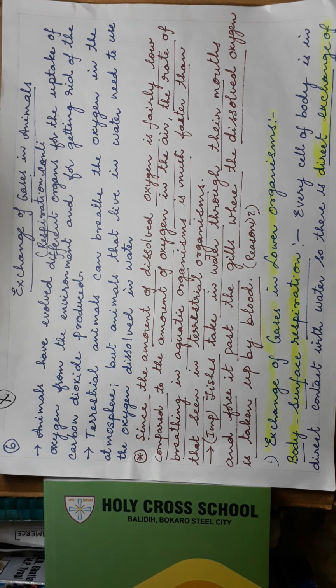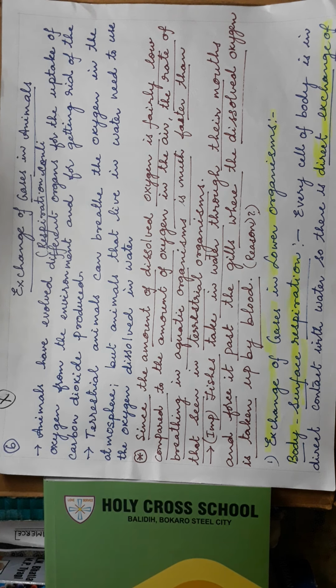Okay, now let us see the exchange of gases in lower organisms. First of all, unicellular organisms. Lower means, whatever classification you studied in the 9th class, all the invertebrates. In the invertebrates, first come the unicellular organisms, then some tissue level organisms, then organ system levels.